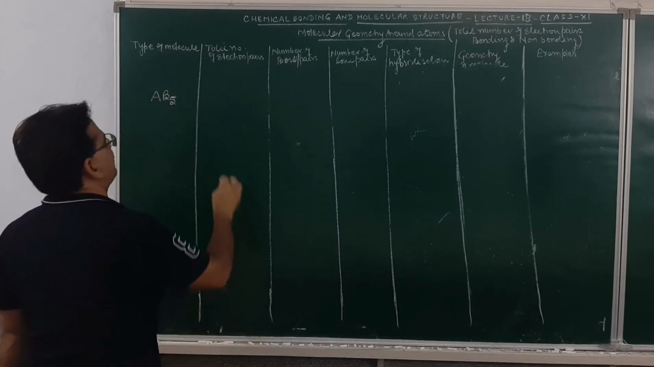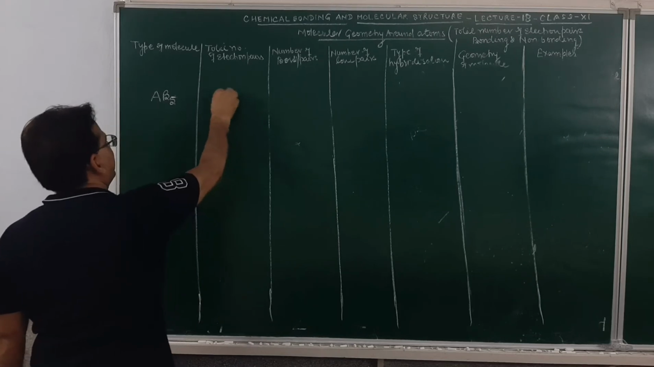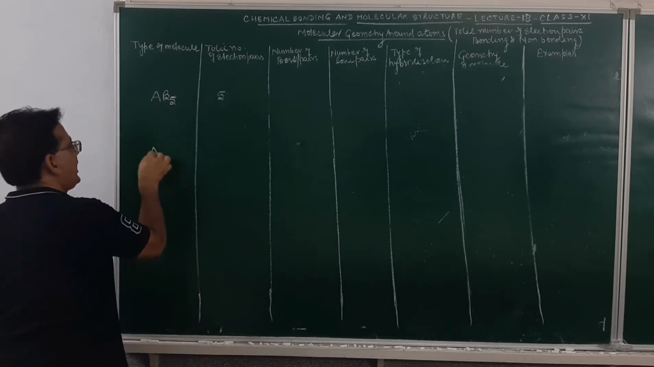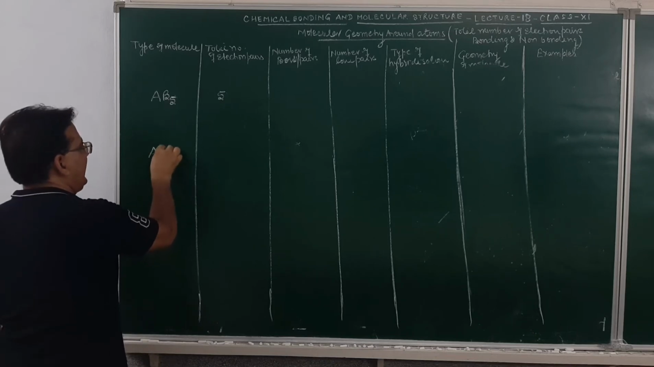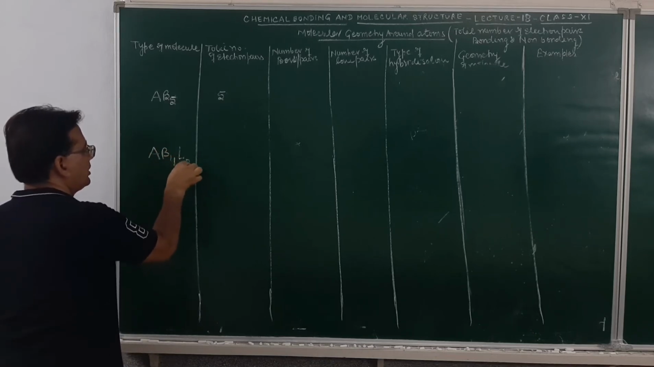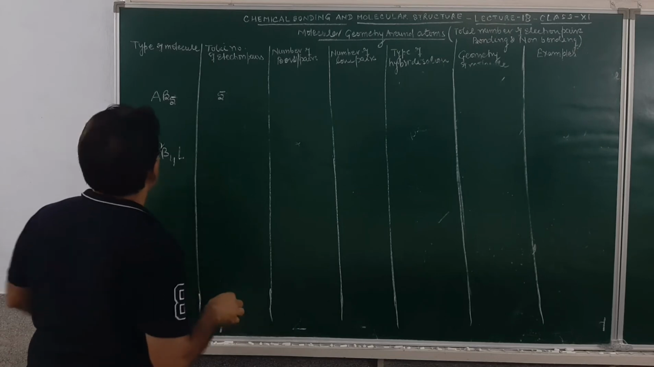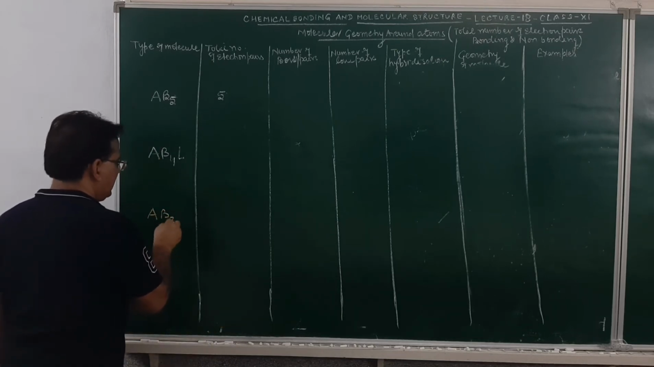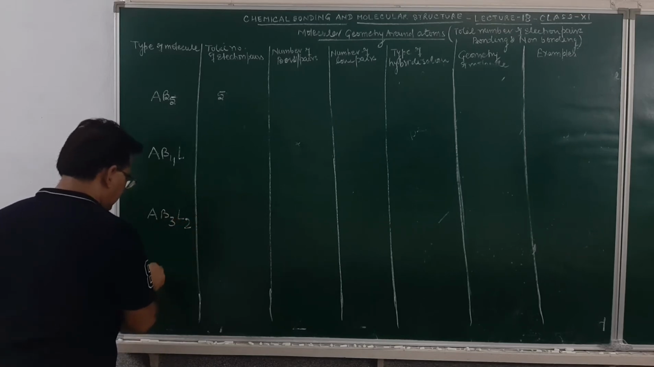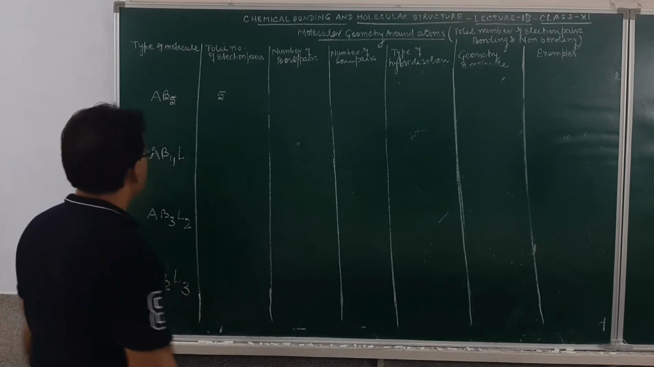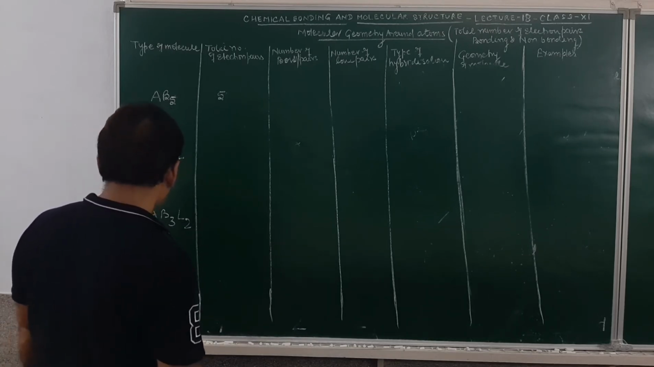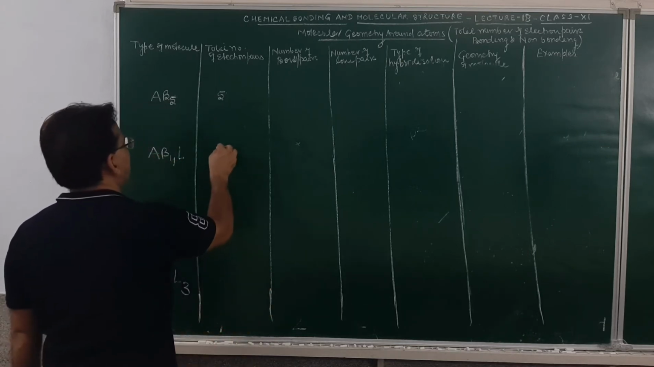then the total number of electron pairs will be 5. The various geometries in this case will be AB5, AB4L, AB3L2, and then AB2L3. Am I clear? Yes. Total number of electron pairs 5.